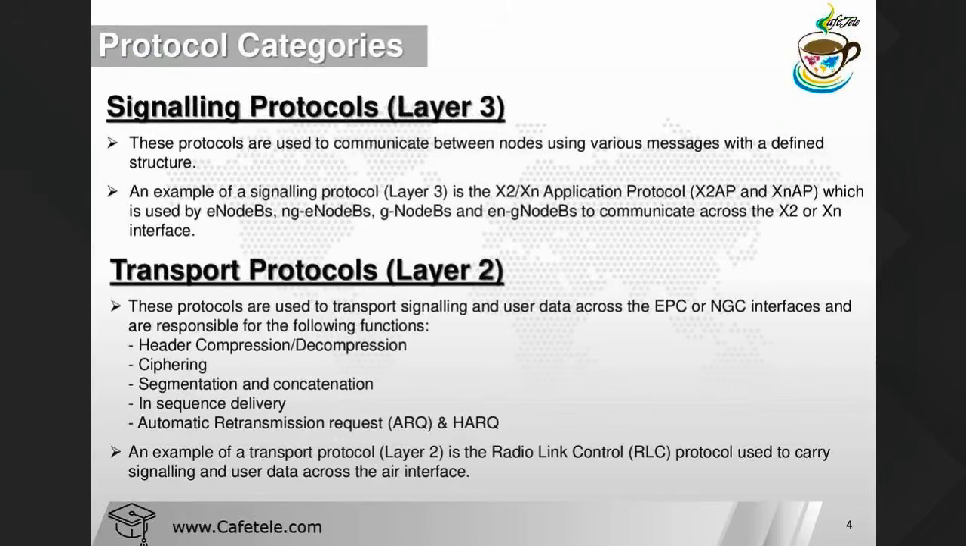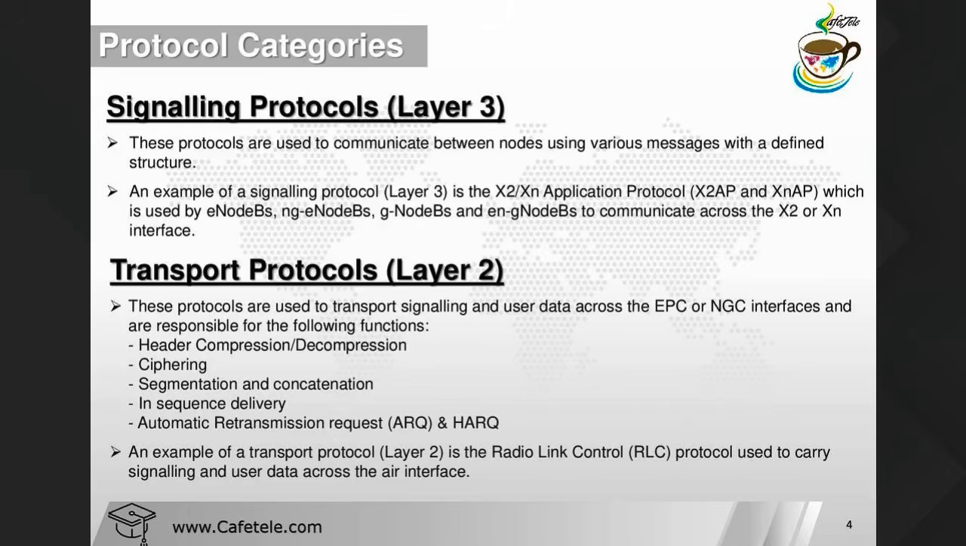Okay, so here we have two categories. One is the signaling protocol, that is called the layer 3 protocol. One is the transport protocol, that is called layer 2. So guys, most RF engineers are working on L1 and L3. L2 is basically worked on by chipset companies mostly. So we just understand the scenario, how they are working. Okay, so our job is L3.